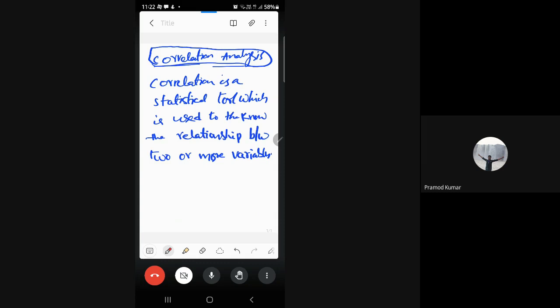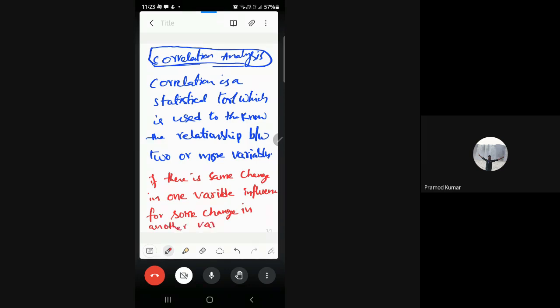Okay. Continuation. If there is some change in one variable that influences some change in another variable, then both are said to be correlated.